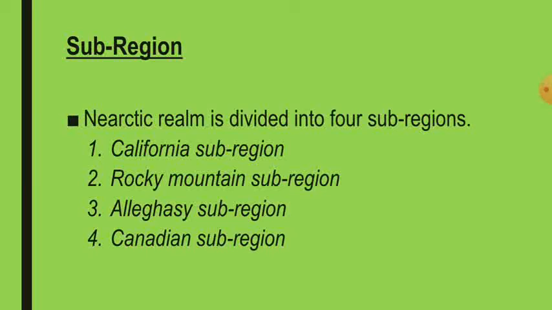In the California subregion, a part of North America, Nevada, the Cascade Ranges, and a part of British Columbia are included. It contains nearly 86 families of vertebrates, and free-tailed bats are commonly seen in this subregion.